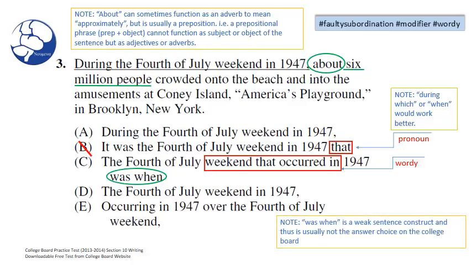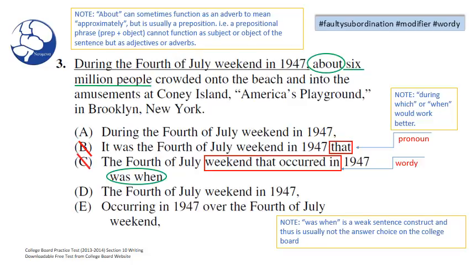The weekend occurred, it happened. Also, if you look to the end of that choice, was when is a weak sentence construct, as noted in our note at the bottom, and thus is usually not an answer choice on the College Board. So C can be eliminated because it's wordy and we have a weak sentence construct with was when.